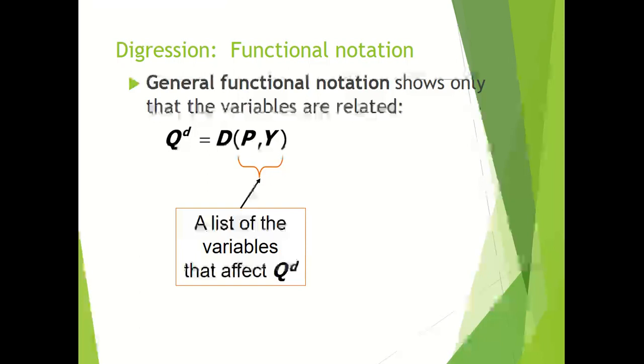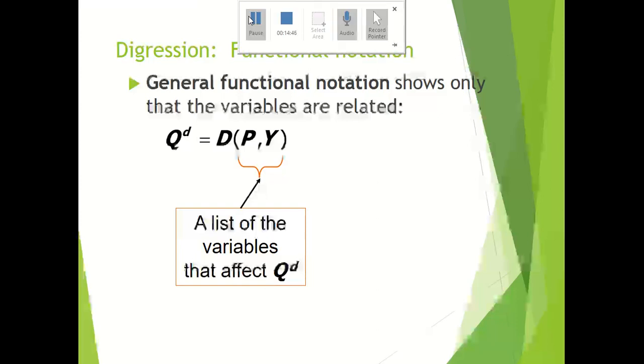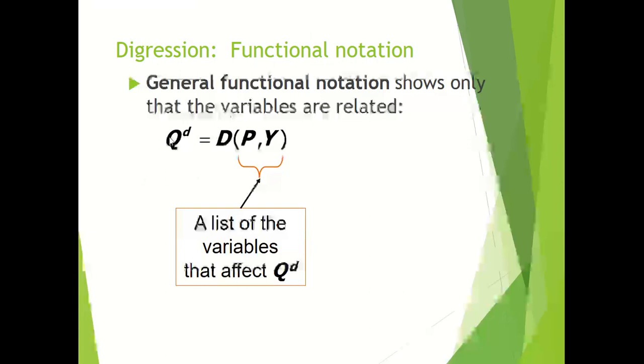General functional notation shows only that the variables are related. Here quantity demanded is a function of price and aggregate income, like a list of variables that affect quantity demanded. So these two variables, price and aggregate income, are like a list of variables that affect the quantity demanded. So price and income are variables that affect quantity demanded of cars.